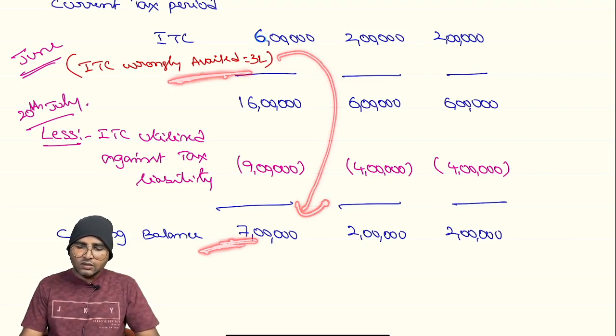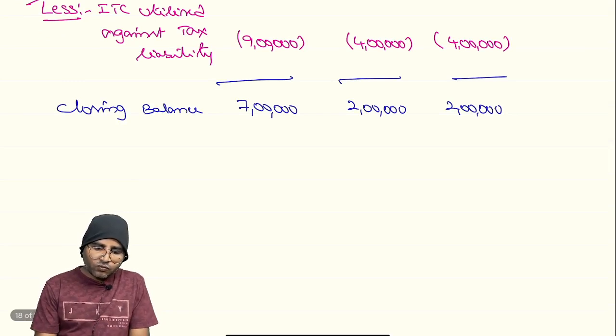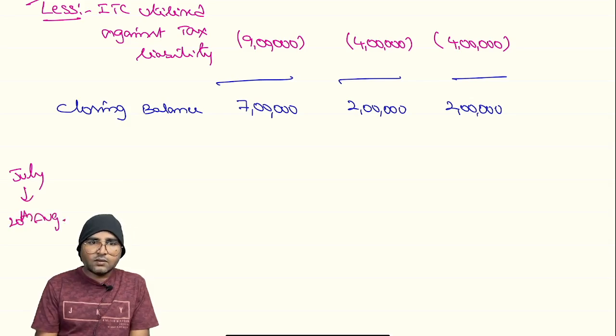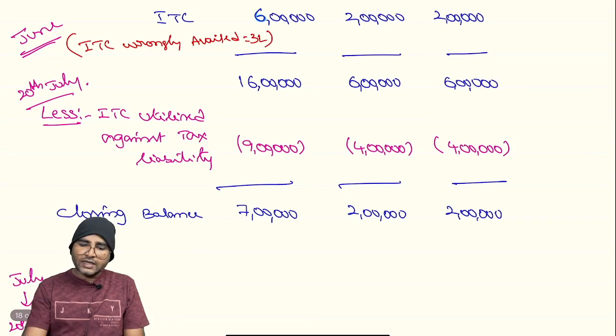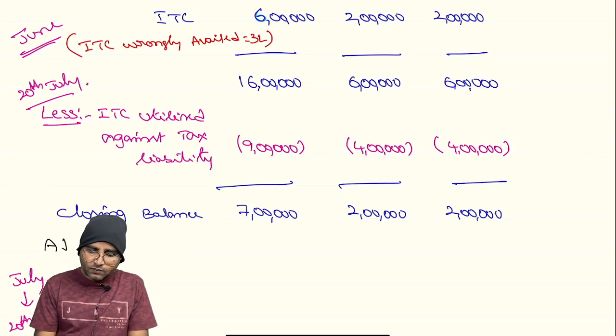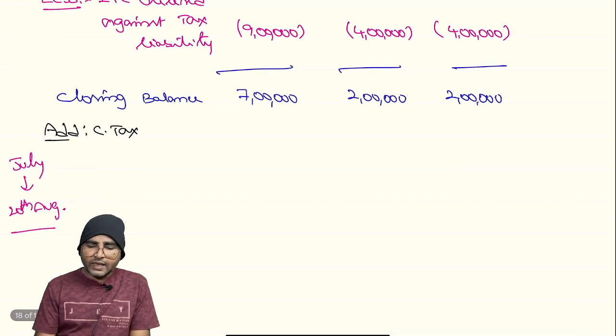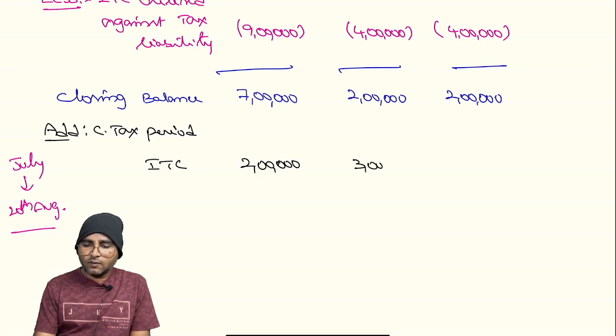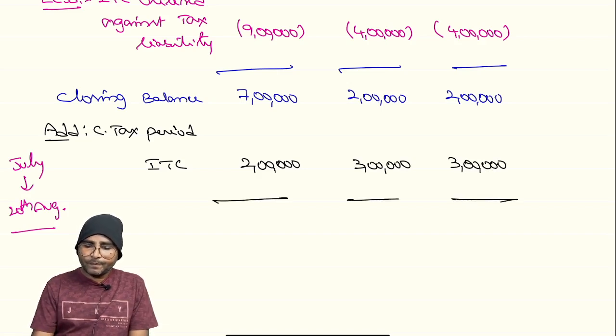Now, suppose next month, for the July month, we have to file the return on 20th August, right? Now, the same situation, current tax period: the closing balance will become the opening balance now. Next, current tax period ITC, let us assume 2 lakhs, 3 lakhs and 3 lakhs. Thereby the total balance became 9 lakhs, 5 lakhs and 5 lakhs, right?